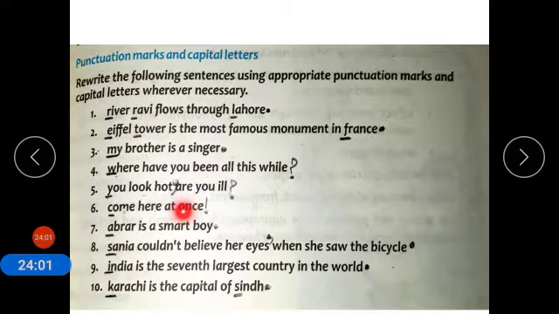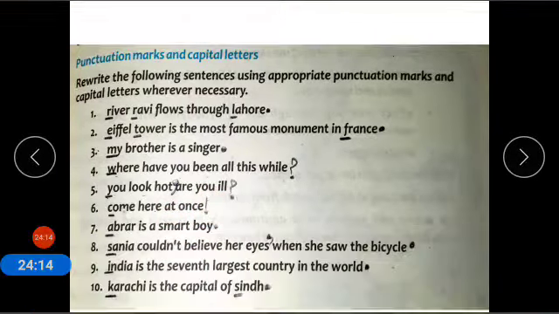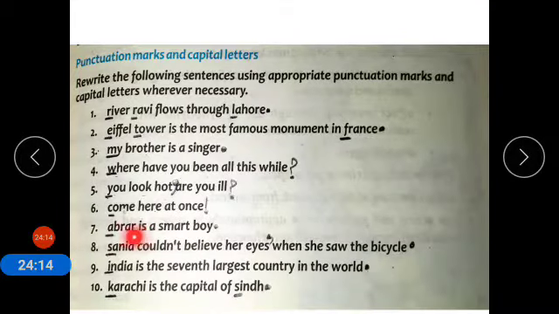Come here at once. So C, because you have to start with a capital letter, C should be in capital letter, and it is an exclamation sentence, so you have to put an exclamation sign over here. Abrar, you have to start with a capital letter, so A should be capital. Abrar is a smart boy, you have to put a full stop over here. Sanya, you have to start with a capital letter, then S should be capital.